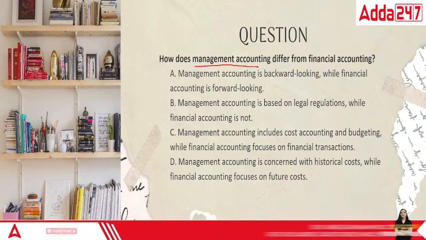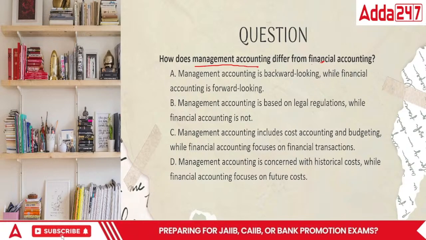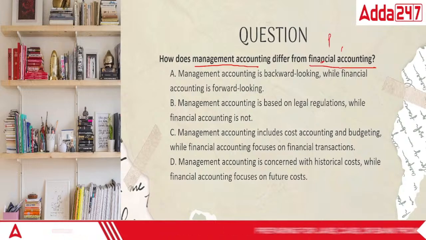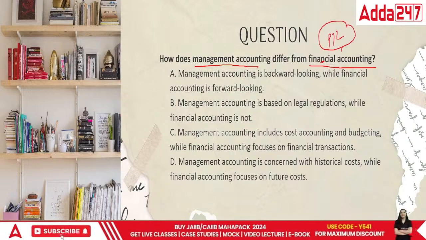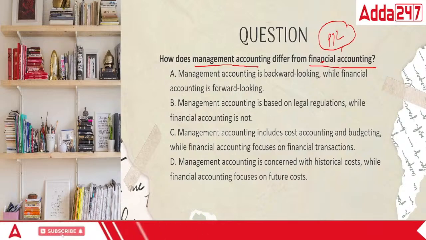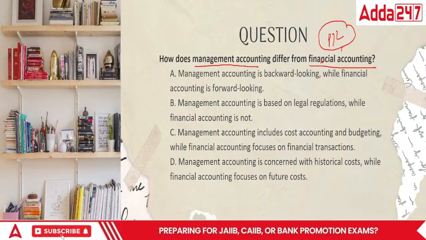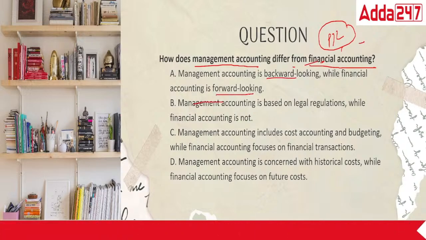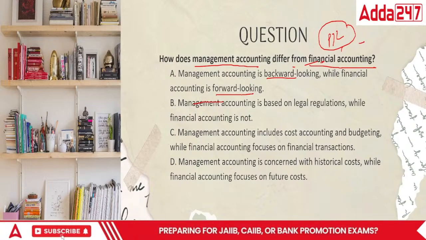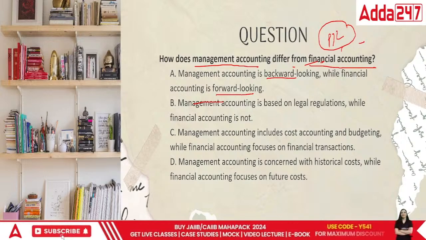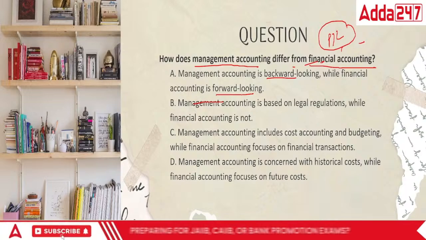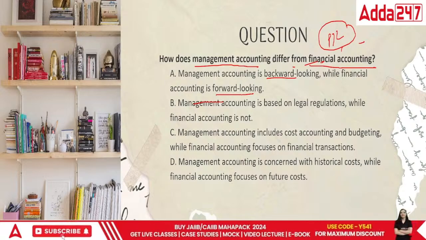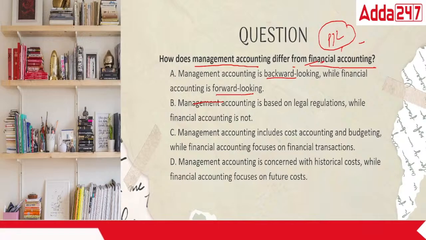While in terms of financial accounting, the organizations are going to prepare only the profit and loss account. Both the organizations would be preparing their net worth and would be trying to find out their exact value in the business. So they say the management accounting is backward looking and financial is forward. Or management accounting is based on legal regulations, while financial accounting is not. Management accounting includes cost accounting and budgeting, while financial accounting focuses on financial transactions. Though this is true that you will find more scope in terms of cost accounting.